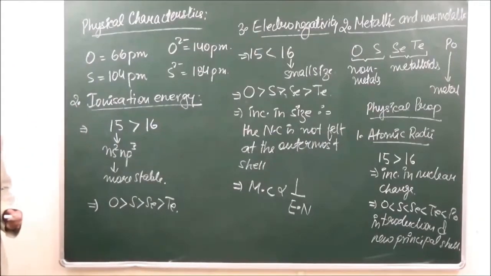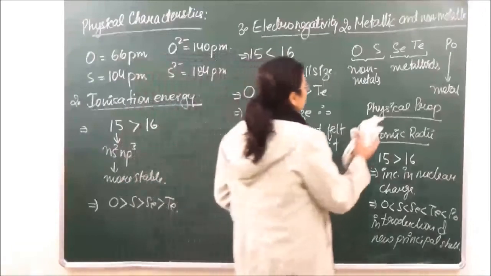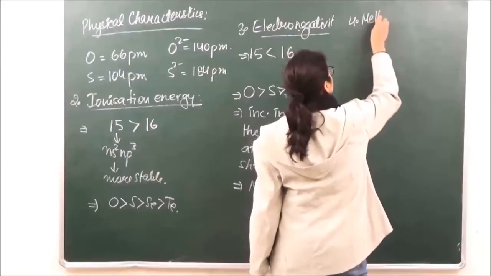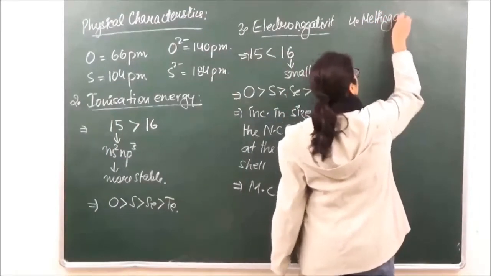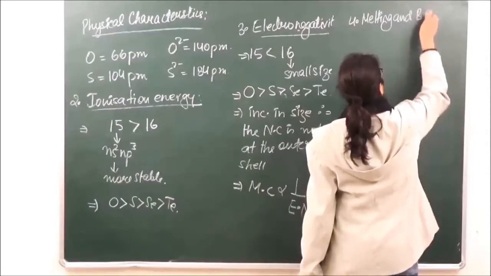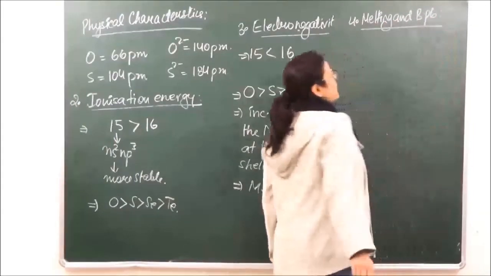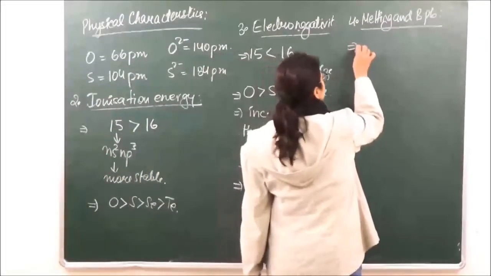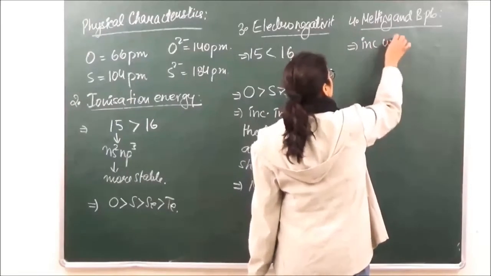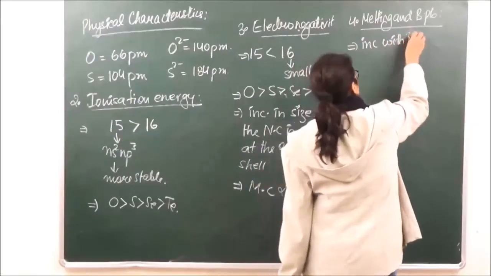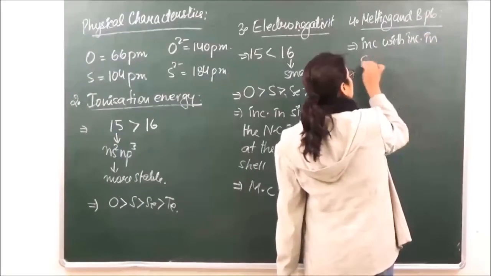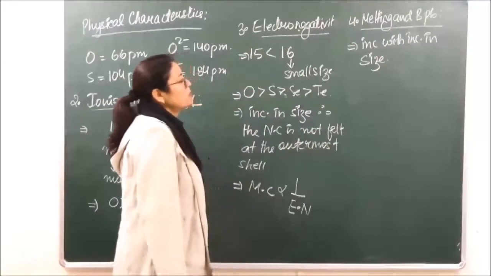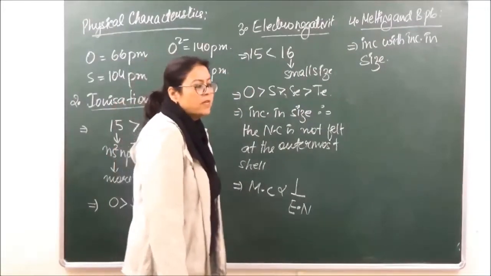Then next we come to melting and boiling points. The fourth property is melting and boiling points. The melting and boiling points will keep on increasing with increase in size. तो जैसे जैसे down the group जाते रहेंगे, वैसे वैसे melting and boiling points they will keep on increasing.